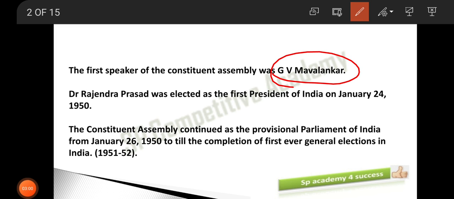Rajendra Prasad ji was the President of the Constituent Assembly and the same person was elected as the President of India. So the first Speaker was G.V. Mavalankarji and the first President is Rajendra Prasad ji. On which date were they selected? They were selected on the 24th January 1950 itself. Right.